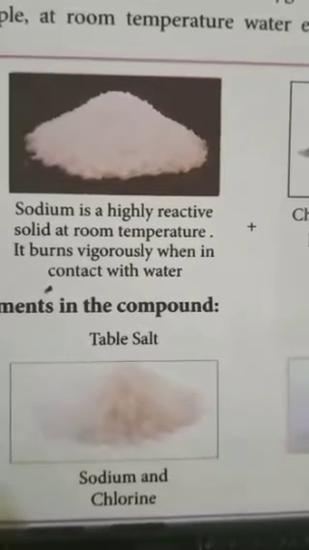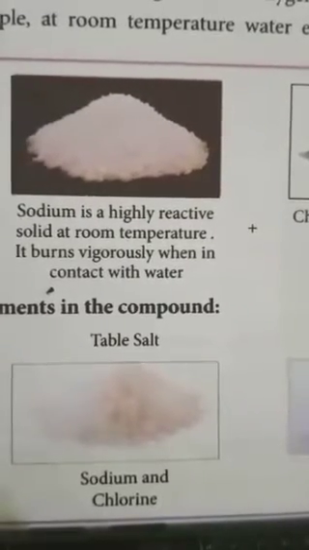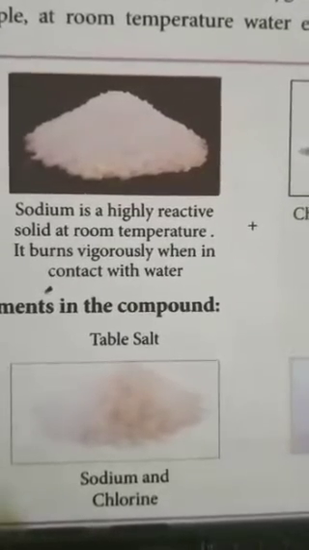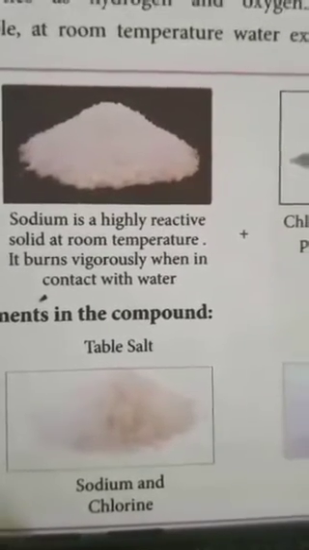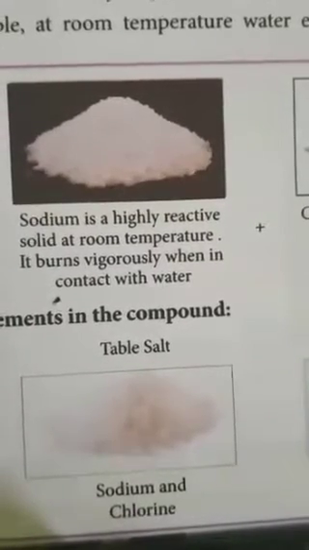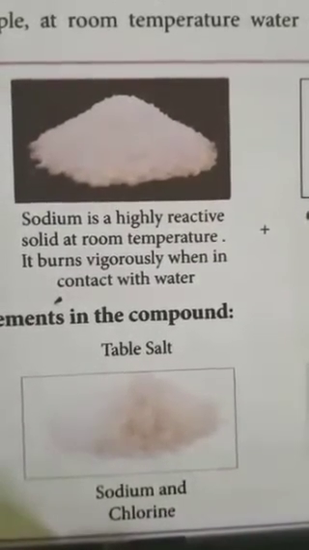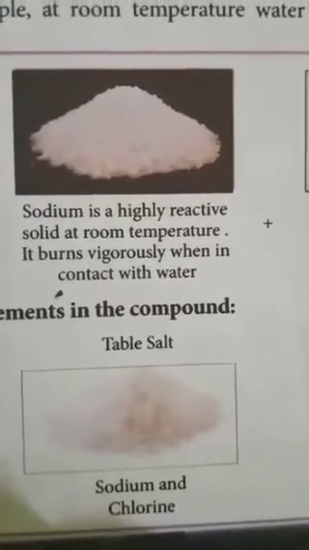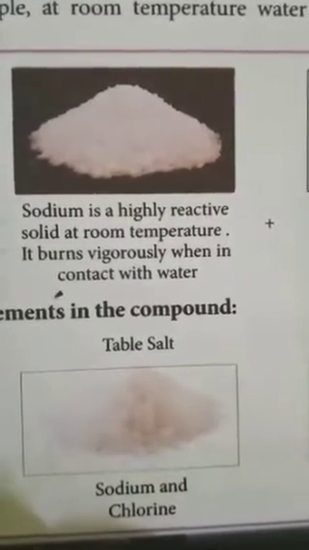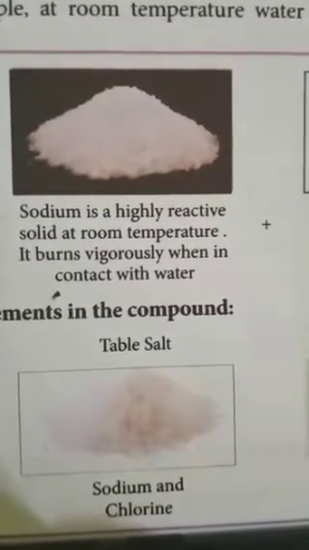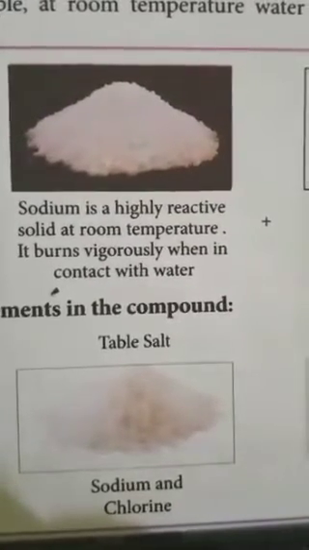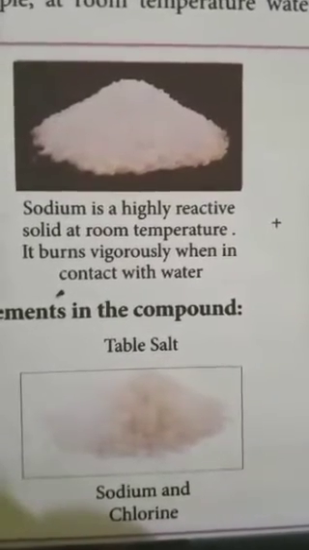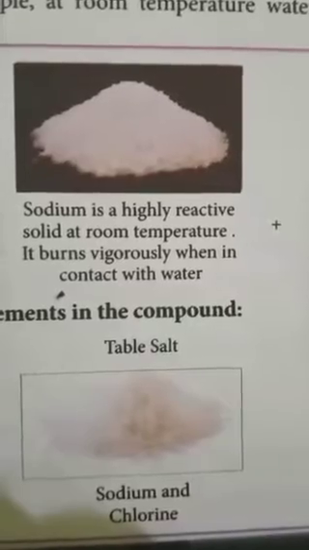For example, atoms of the elements hydrogen and oxygen combine chemically in a fixed ratio to form the compound water. Water's formula is H2O. Hydrogen is an atom and oxygen is also an atom; two hydrogen atoms and one oxygen atom are present. So two or more atoms chemically join to form a compound.